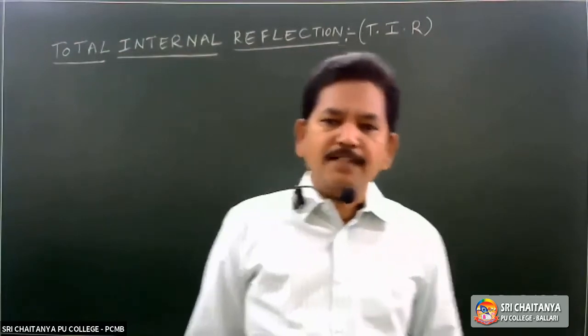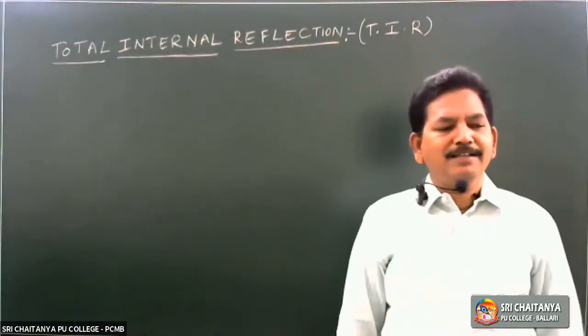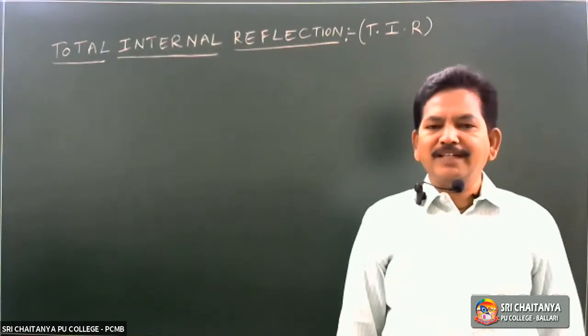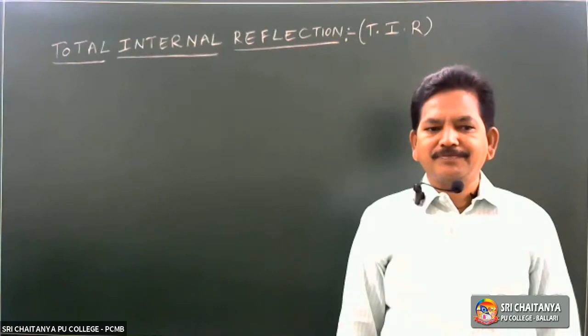In the optics part, yesterday we completed critical angle and started total internal reflection also. What is the major difference between the critical angle and total internal reflection?